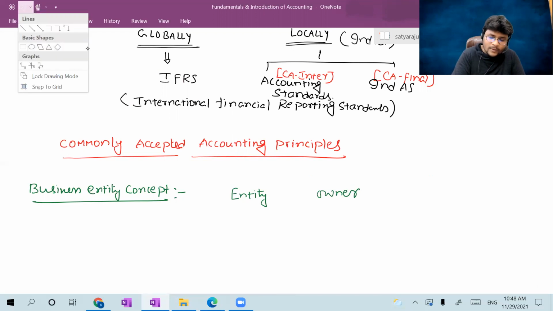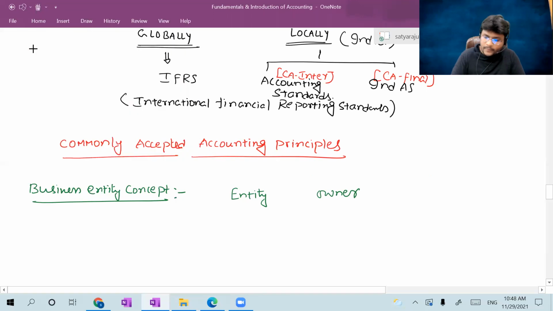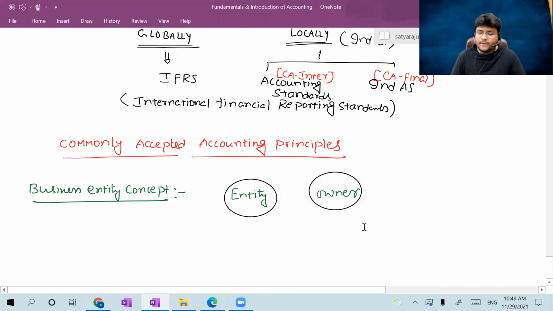This is only for the purpose of providing accounting treatment. So, guys, concentrate here. For the purpose of providing accounting treatment, the entity is quite different from the owner.